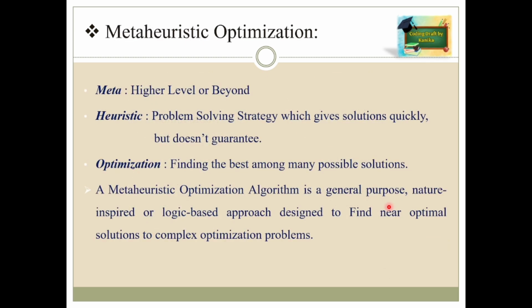Now let us understand what is metaheuristic optimization. Here, meta means higher level or beyond. Heuristic means a problem solving strategy which gives solutions quickly but doesn't guarantee the exact or best solution. Optimization means finding the best among many possible solutions. So after combining these terms, a metaheuristic optimization algorithm is a general purpose, nature-inspired or logic-based approach designed to find near optimal solutions to complex optimization problems.